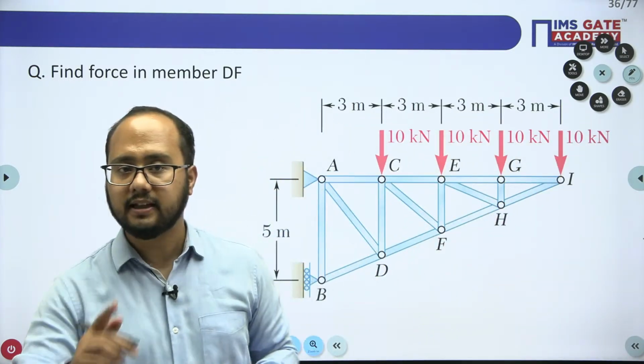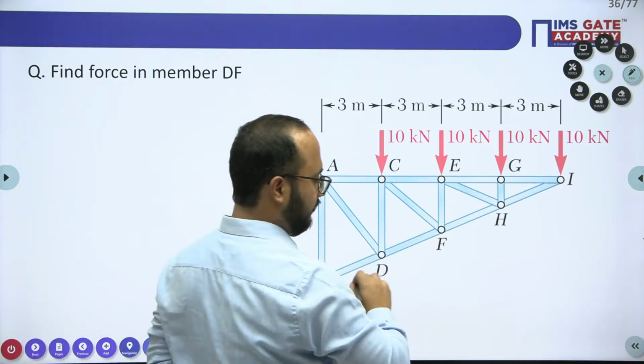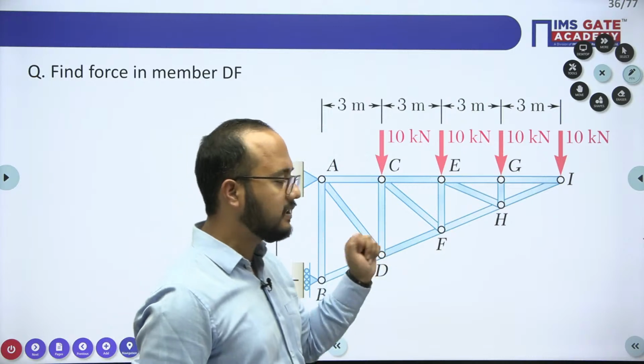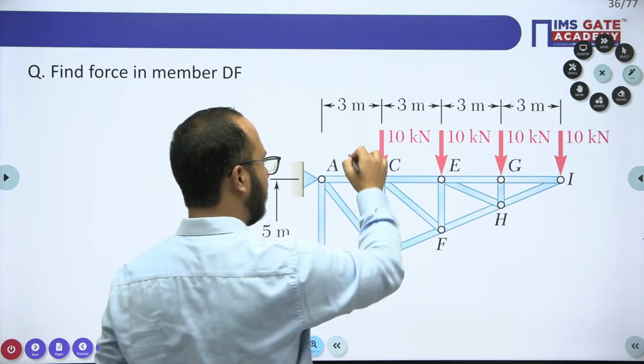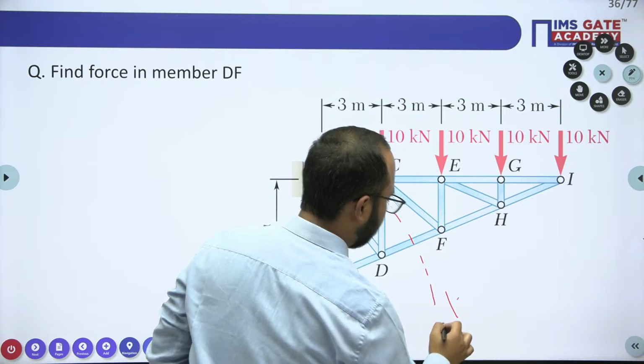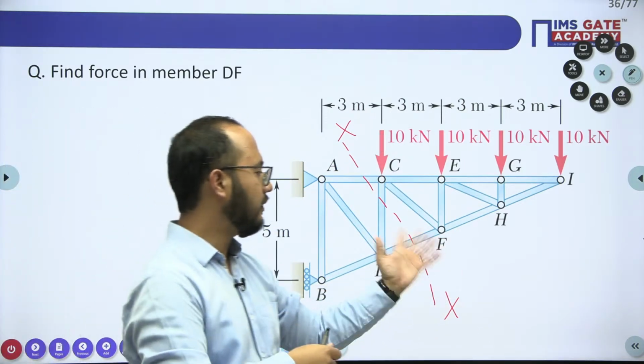In this question, what are they asking? They're asking for DF. So where is the DF? Okay, DF is there. So obviously we'll pass a section which is passing through this DF. We'll cut a section here. So let's suppose this is the section we are having. DF will be like this.